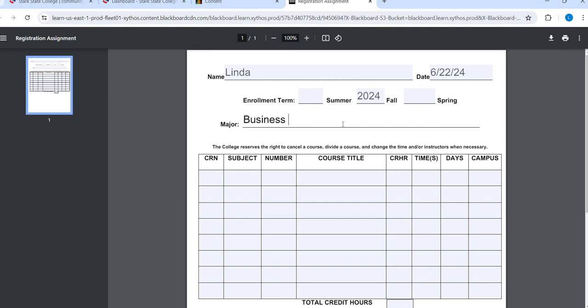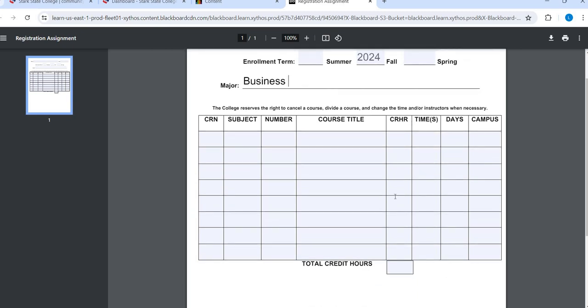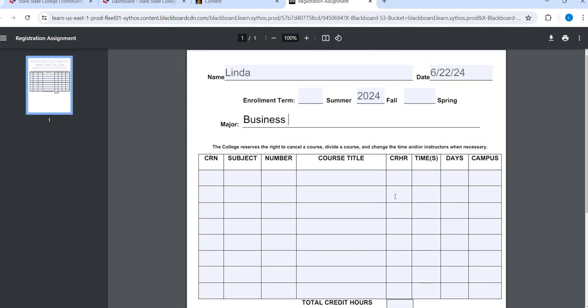Also, if you don't know what classes you're taking this fall, that is the literal point of this assignment, to make you think through that process. Anything you fill out in this form is not locked in stone. If you do not use this actual schedule that you set right now, I'm never going to know. It's okay. This assignment is an exercise in using the tools to help you think through scheduling. It can also be something you complete and then talk to your advisor about. Be like, hey, these are the classes I'm thinking of.